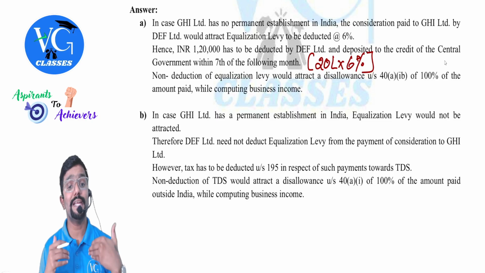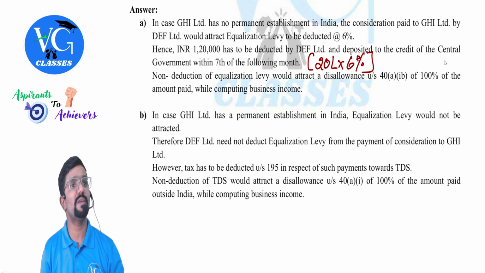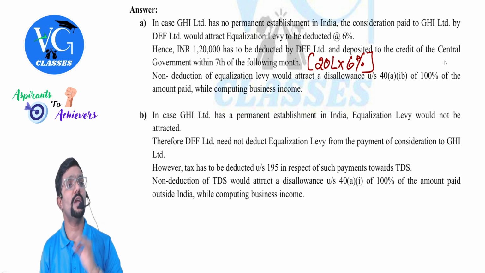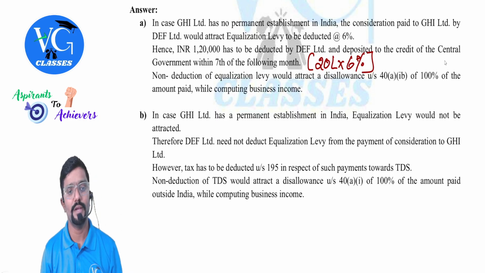Okay. Non-deduction of equalization levy will attract disallowance to whom? Payer. As per which section? 40A(1)(b). How much disallowance, sir? 100%. 100% will be disallowed.